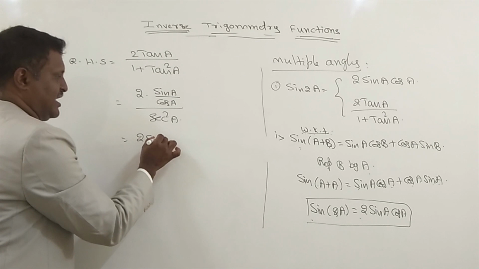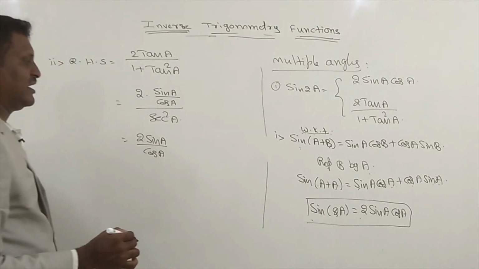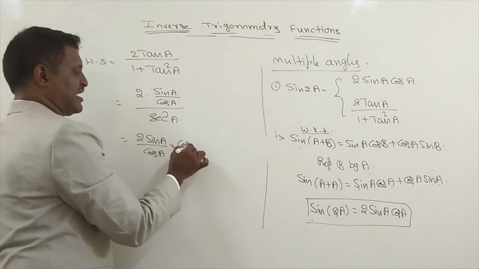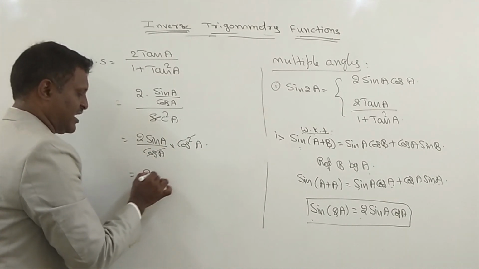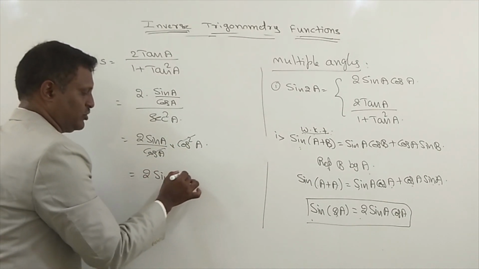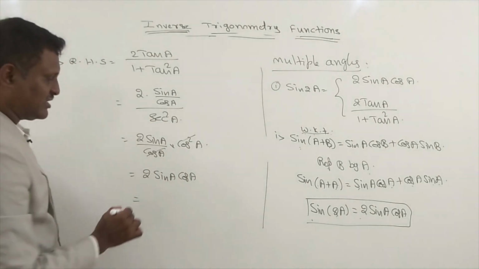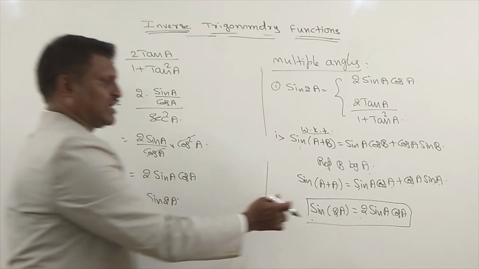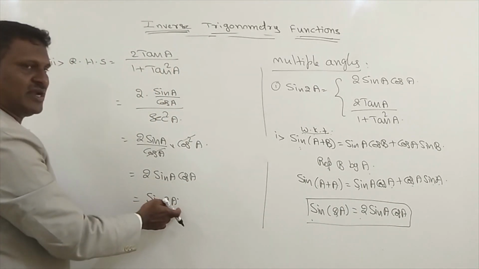Now what we can write? 2 sine A divided by cos A. And 1 by secant square A we can write as cos square A. Cos A gets cancelled. What we can write? 2 sine A into cos A. What is the value of 2 sine A cos A? Sine 2A. Just now we proved 2 sine A cos A is equal to sine 2A. So 2 sine A cos A we can write as sine 2A.